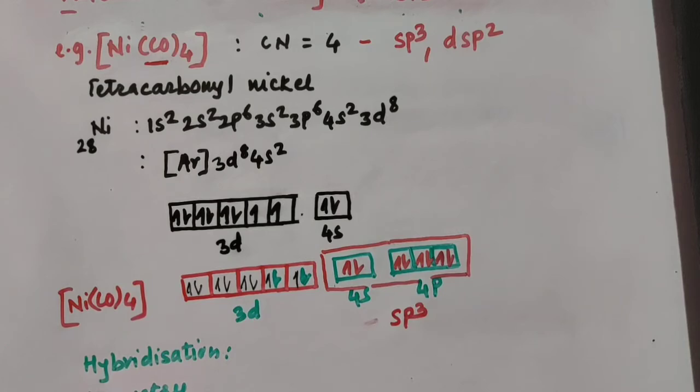Then type of complex. Then next, magnetic moment and spin multiplicity.